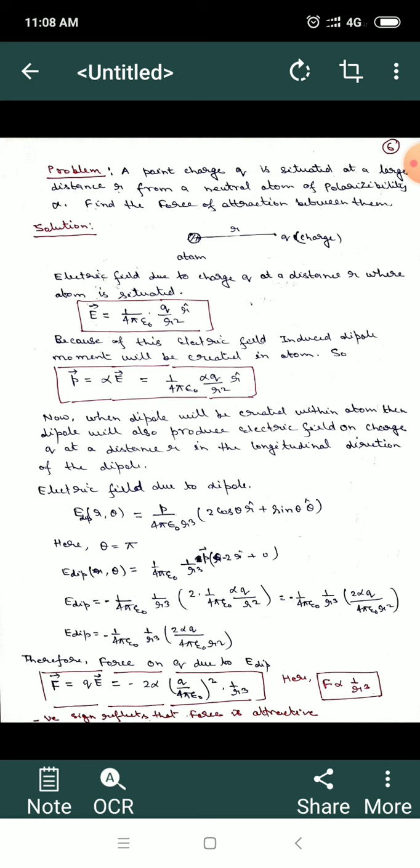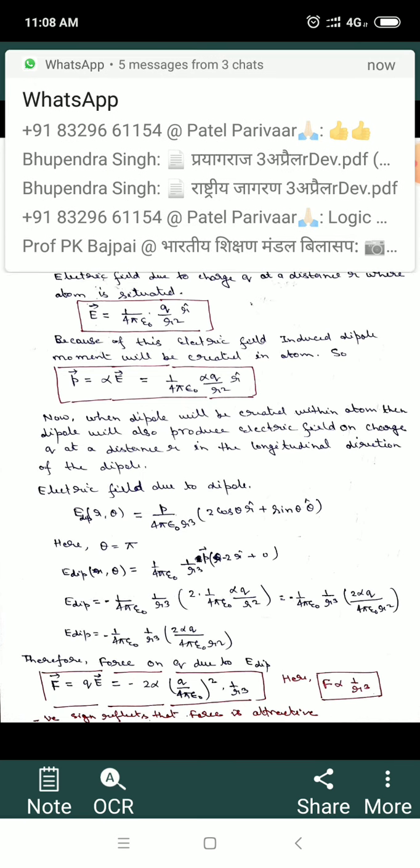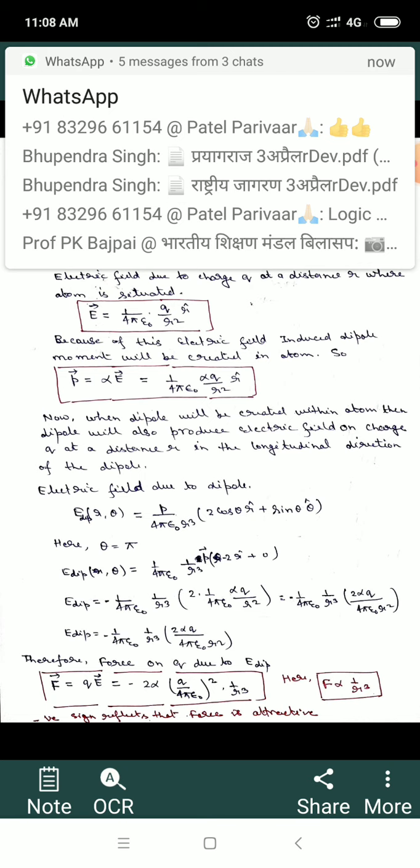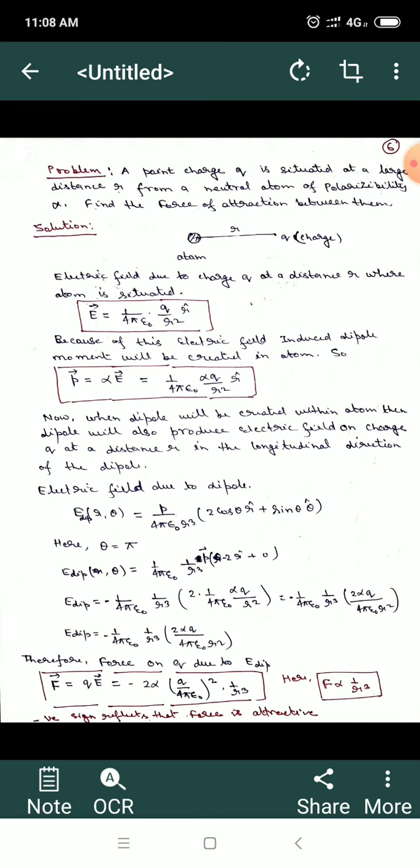So we can find the electric field due to the dipole by substituting the value of theta equal to pi. That will be equal to 1 upon 4 pi epsilon 0, p upon r cube, times minus 2 r unit vector. By substituting the value of small p, as we calculated earlier, we get E dipole equal to minus 1 upon 4 pi epsilon 0, 1 upon r cube, times 2 times 1 upon 4 pi epsilon 0, alpha q upon r square.